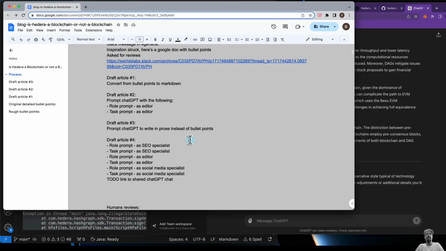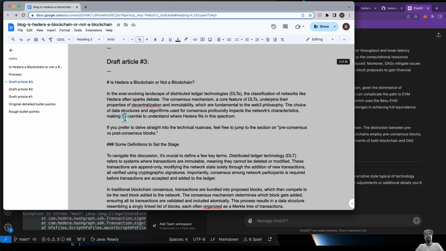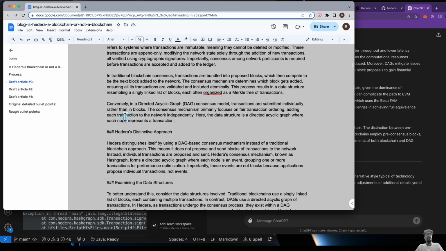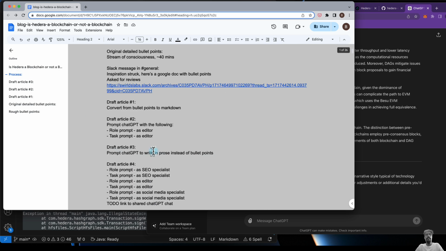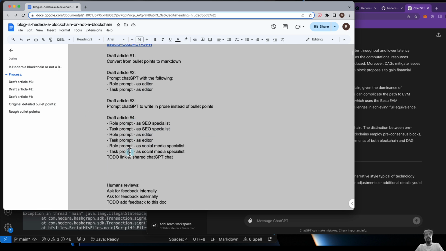So this is what we've done so far. We've written draft articles 1 and 2, and we'll take a look. And draft article 3 is basically a rewrite in prose. It looks like this. So we're going to go to the next step of the process, which is here, right?